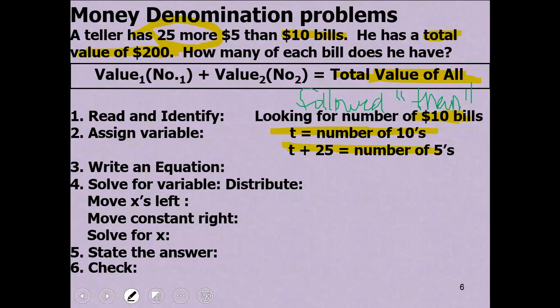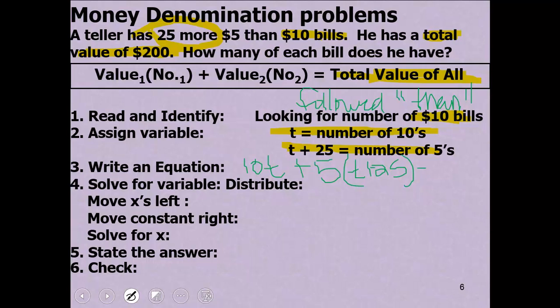We're going to write an equation. The number of $10 bills is T, and they're each worth $10, so I have 10T, plus the value of my $5 bills is 5 times T plus 25 of those.